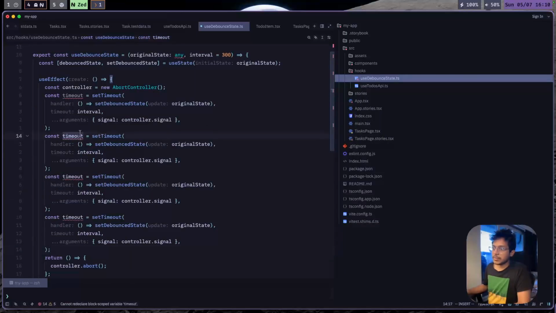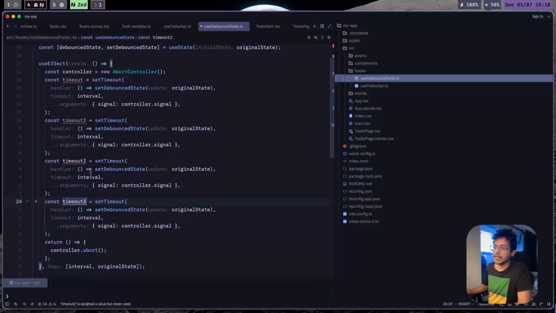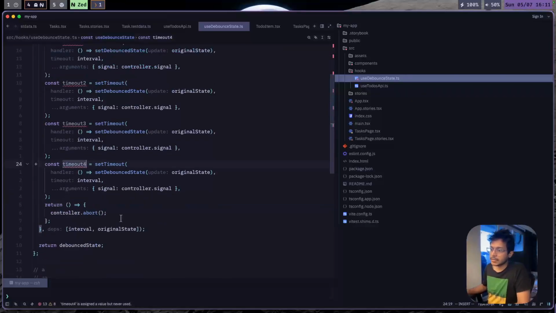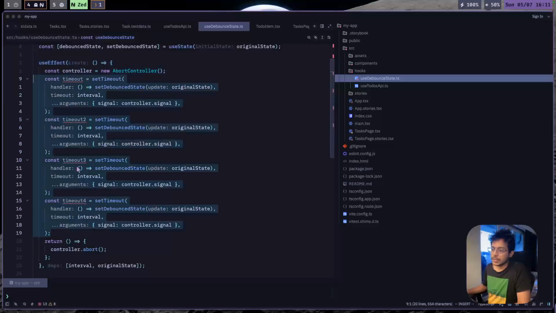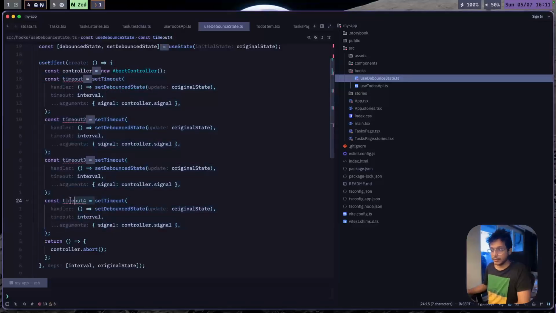You don't have to clear each one if you are passing a signal, because writing just controller.abort once will cancel all of these and you don't have to write it individually.